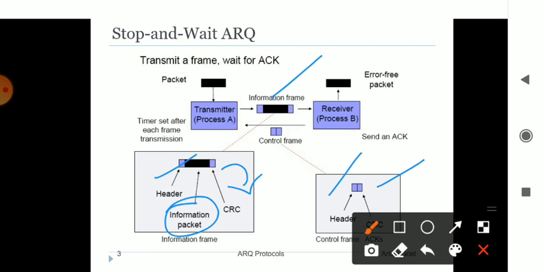That error free is the part of the CRC check. And each and every time it should be provided with a positive or negative acknowledgement. This is the concept. Whenever the information is being passed from one end to another, these two concepts should be remembered, and they will be there in each and every networking concept.